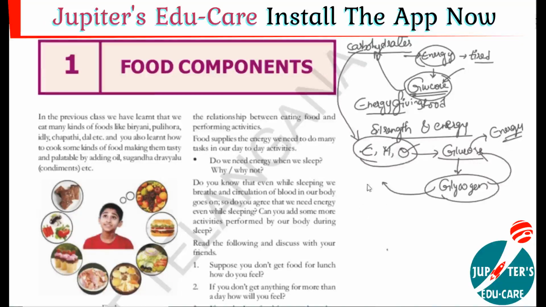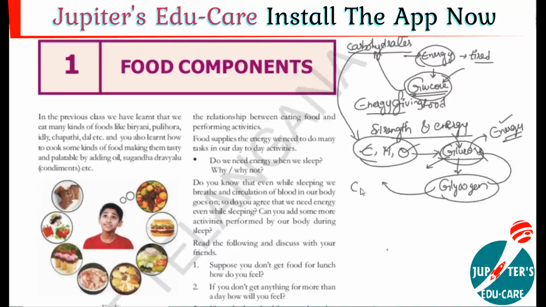For example, we are doing vigorous exercise or continuous running. What happens? The glucose in our body is already stored in the form of glycogen, which contains carbon, hydrogen and oxygen. Now we require energy while running, so the glycogen inside our body turns into glucose because of reactions that take place in our body, and this glucose is converted into energy.